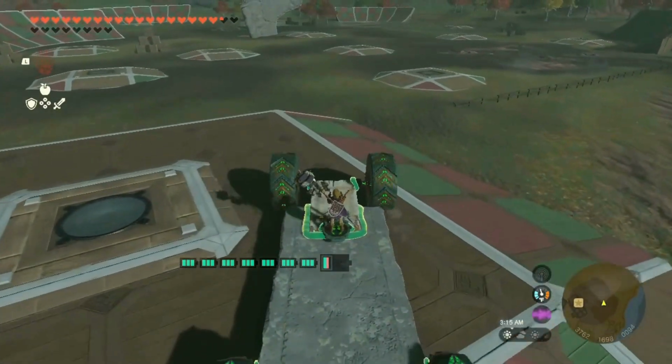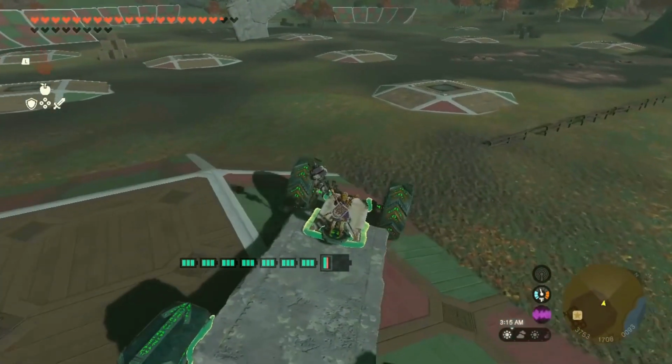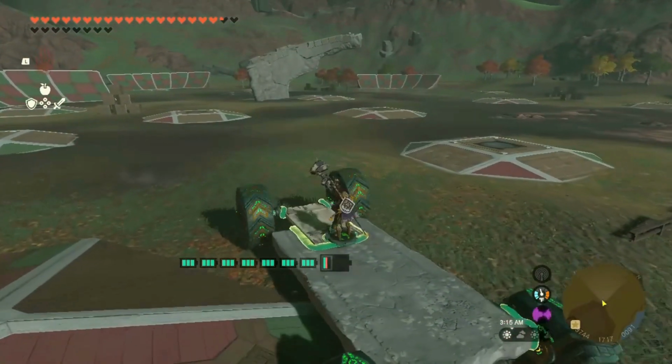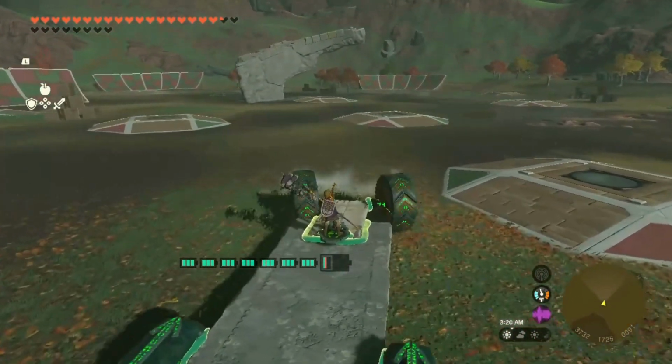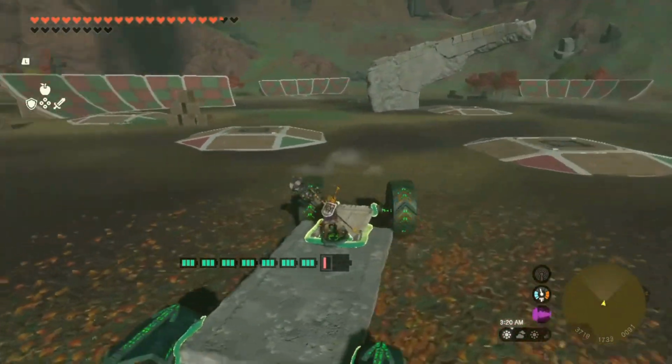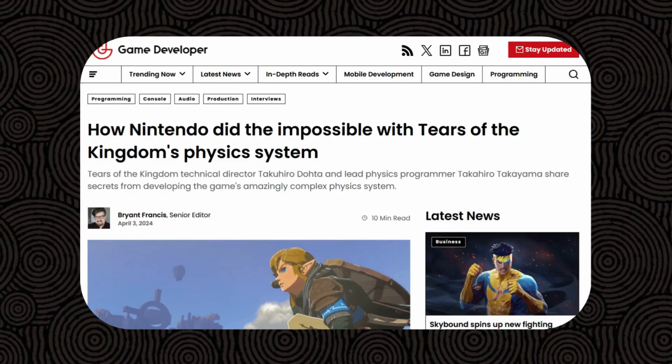Every interaction between objects is completely physics-driven. Everything has mass, momentum, inertia, you name it. That is the only reason why I was able to do so many experiments in this game. I've linked an article that covers an interview with the game developers about the physics engine.